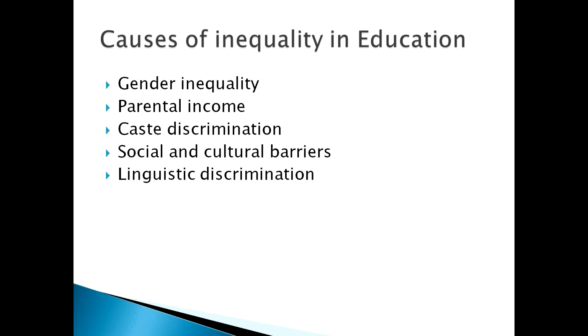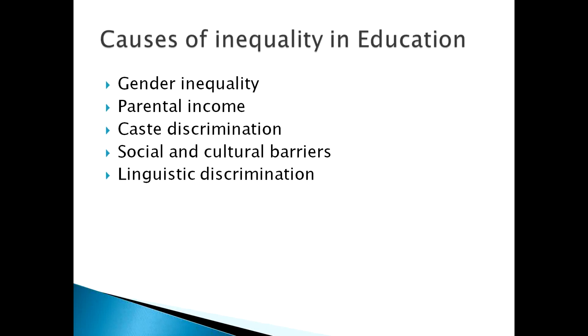In our society, sometimes the parents do not prefer to send the girl child to school, but they prefer to send the boys to school for further studies. So this type of gender inequality is also a reason behind inequality in education. What is the second one? Parental income. On the basis of the parental income, whether the parents are poor or rich, it also causes inequality in education.